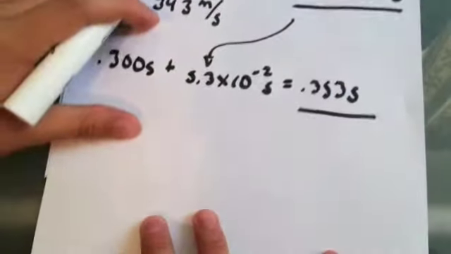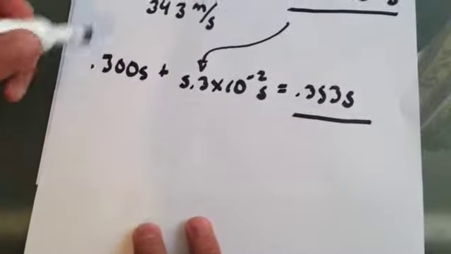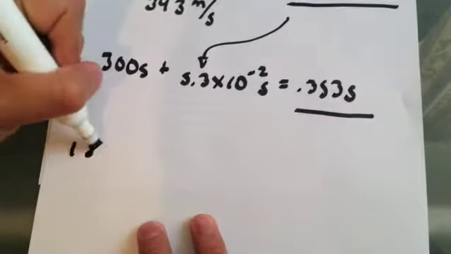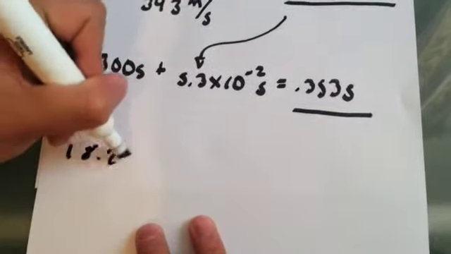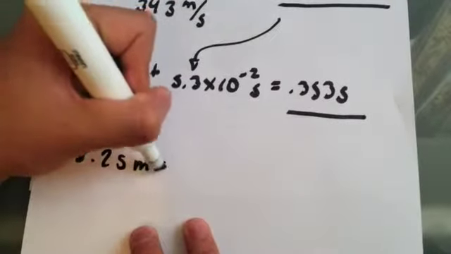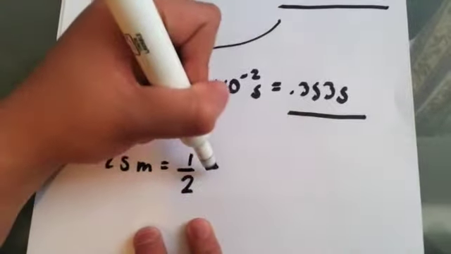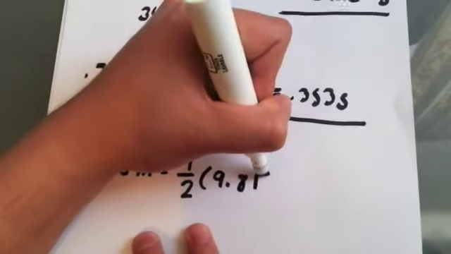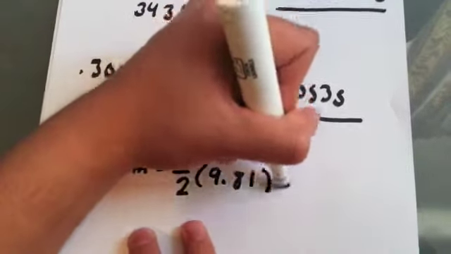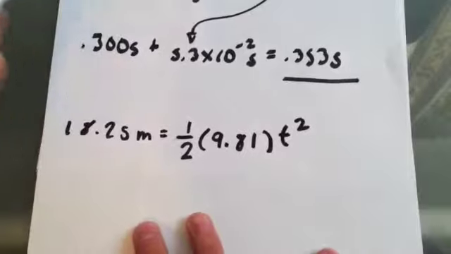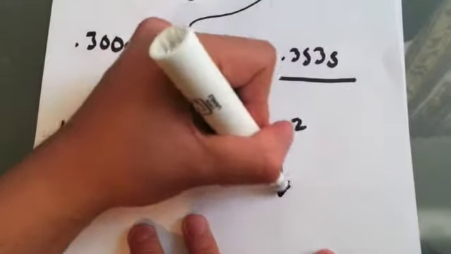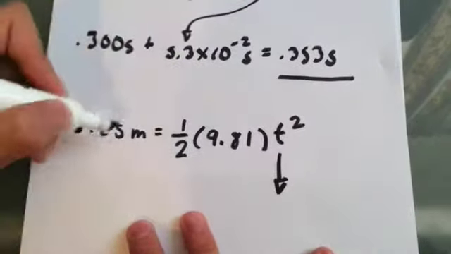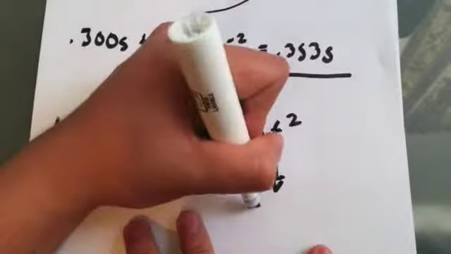We have to remember that the warning had to be shouted before the pot falls and can hit. So we add 0.3 seconds plus the previous quantity, and this results in 0.353 seconds.